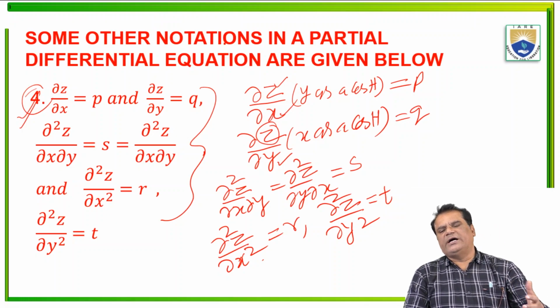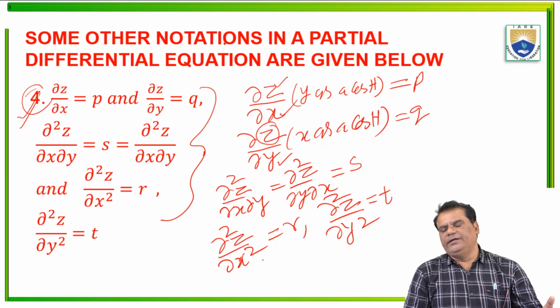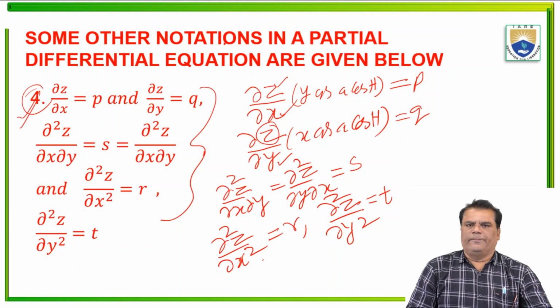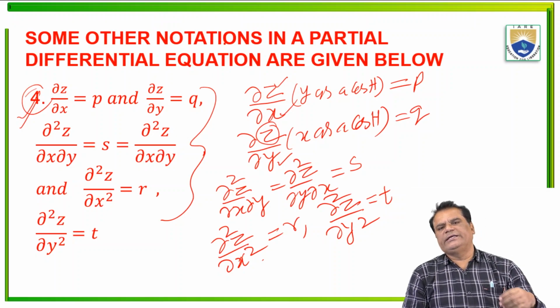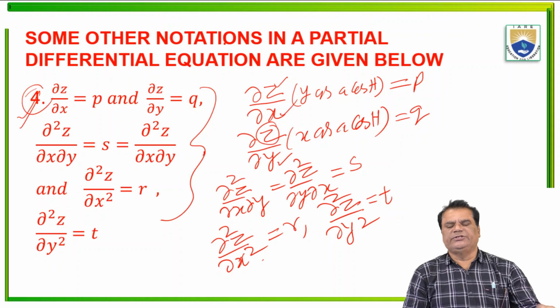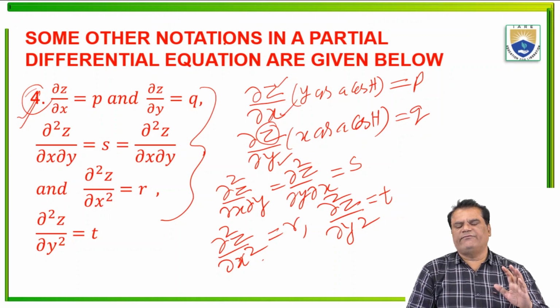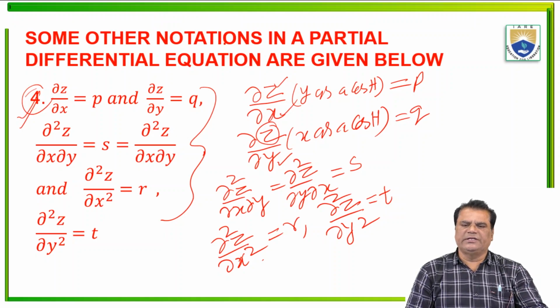which are given in a partial differential equation, PDE, in the main form. So what is p, what is q, what is r, what is s, what is t? These are the 5 elements in a partial differential equation.